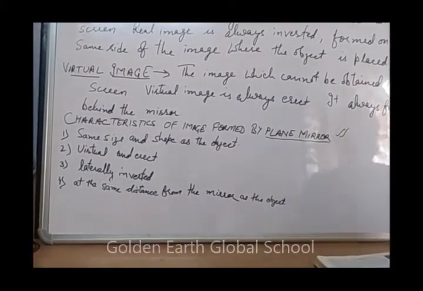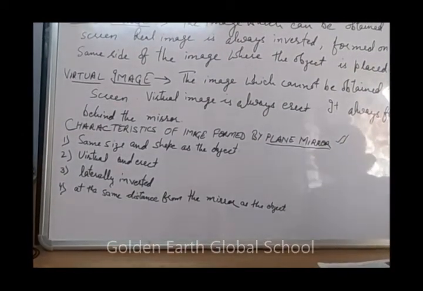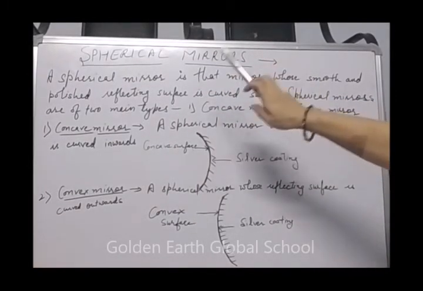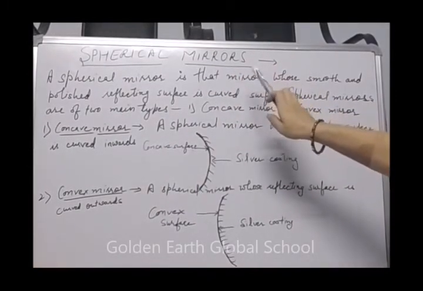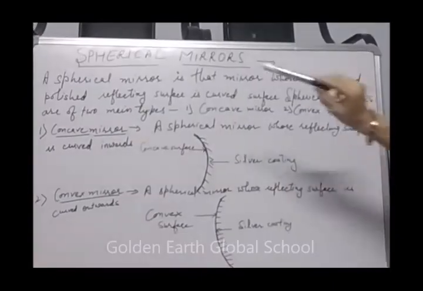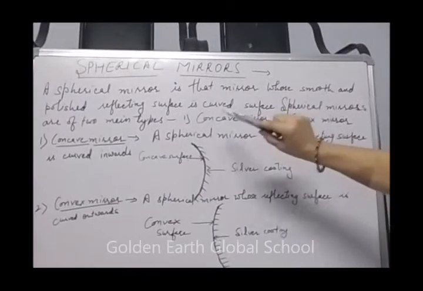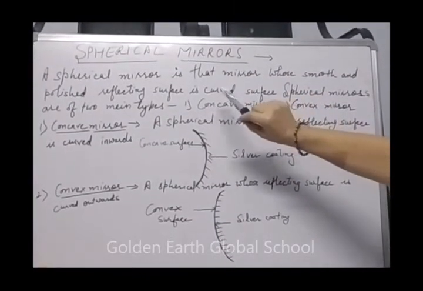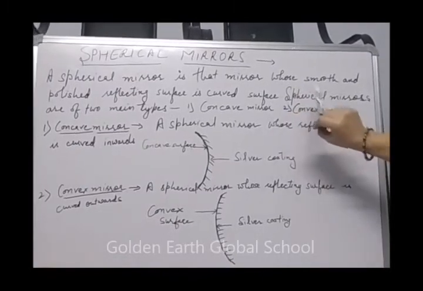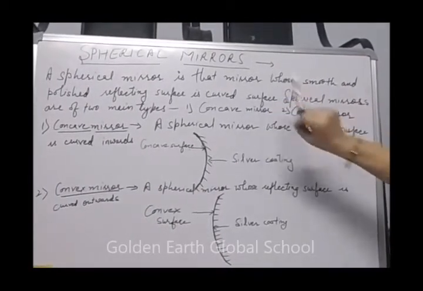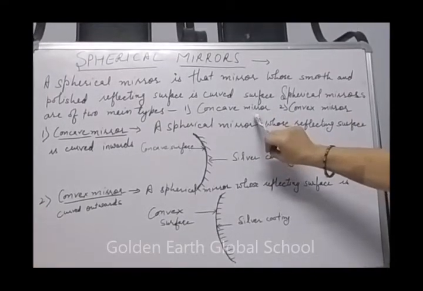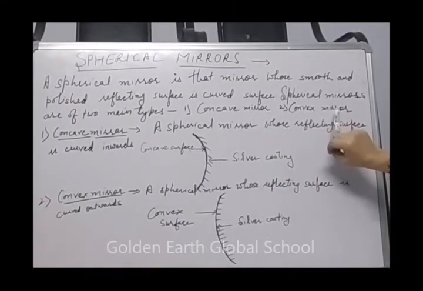Next topic is spherical mirrors. First of all, what are spherical mirrors? A spherical mirror is a mirror whose smooth and polished reflecting surface is curved. It means its reflecting surface is a curved surface. Spherical mirrors are of two main types, concave mirror and convex mirror.